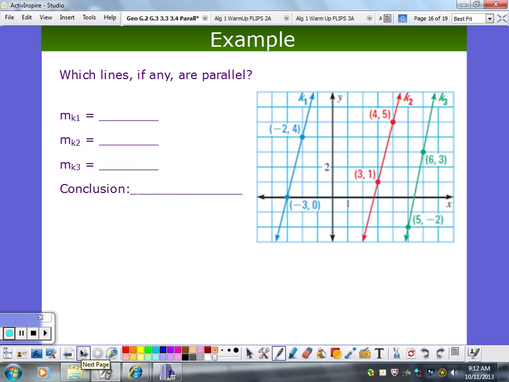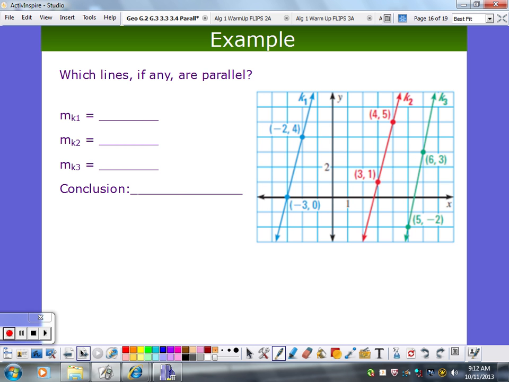Which of any of them? So let's see. How do I figure this out? You put the slope for all lines. Okay. How do I find the slope? Connor, go ahead. How do I find the slope?